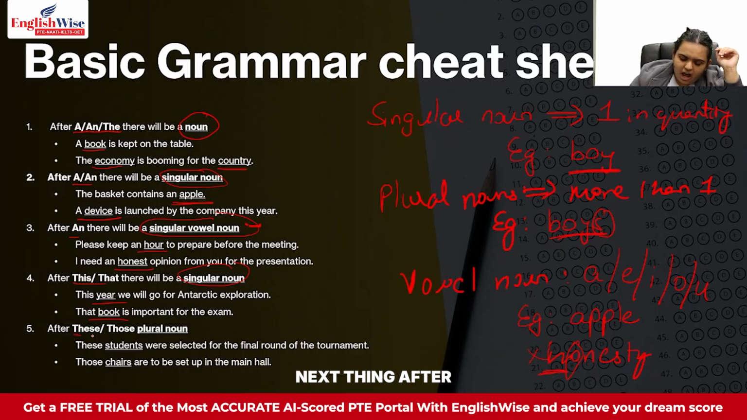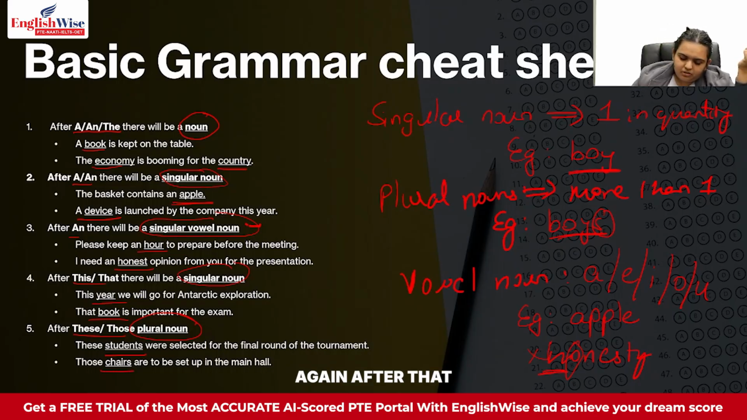Next thing, after these or those, you always put plural nouns. So after these or those, you are always supposed to put plural nouns. That means now you will put nouns with an S sound at the end. So these students were selected for the final round of the tournament. That means I'm referring to a bunch of students. I'm not just referring to one student, I'm referring to more than one student. So I will say these students were selected for the final round of the tournament.